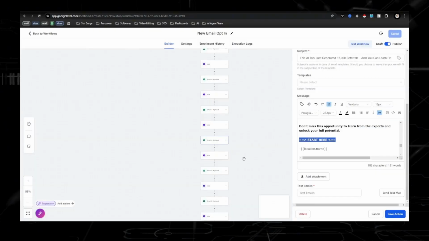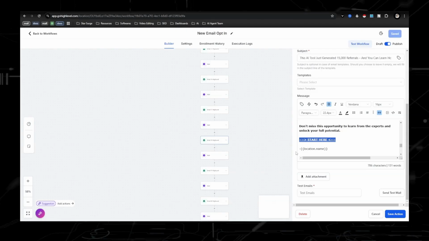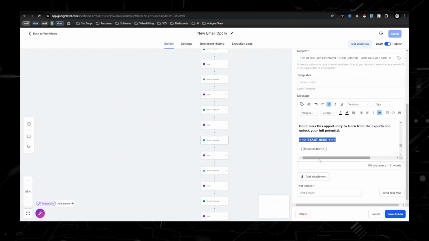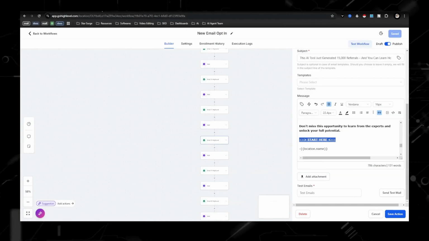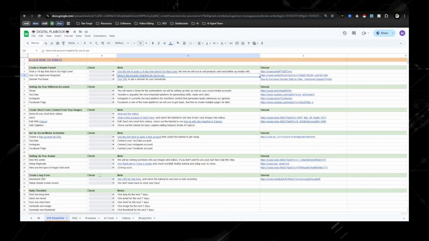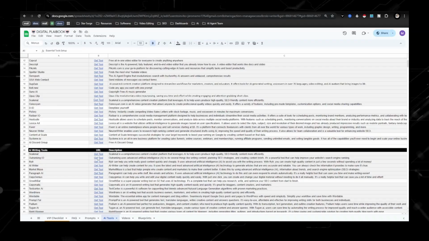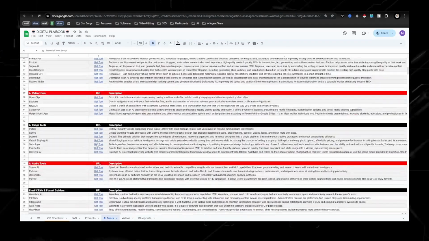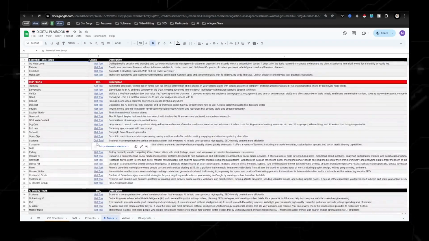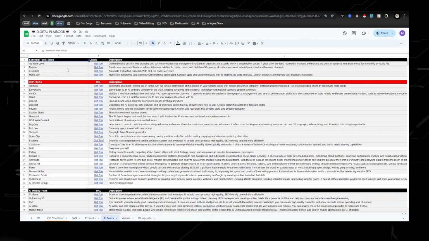So before I show you how to import or set up your custom values, first we need to get you an affiliate link of a tool that you want to promote. So if we go to the digital playbook, we can go over here to AI tools. And like I said, these are 130 AI tools that you're able to get paid to promote, which means to have affiliate links. I suggest starting off with probably one of these three: Go High Level, Blotato, or Xreacher.